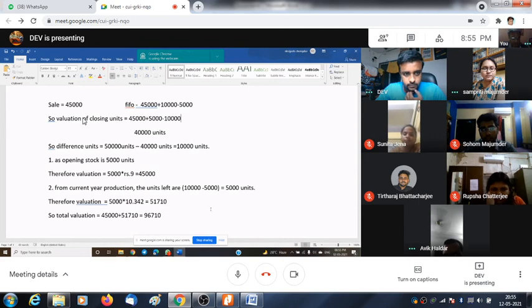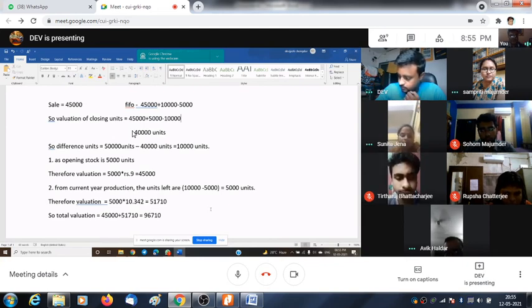First, your motto will be to compute the production unit. But if we apply this concept, the production unit doesn't come. Are you getting the production unit or not? No, we are not getting the production unit. So this equation doesn't hold good, because the basic equation is, again I am repeating: production equals sales plus closing stock of finished goods minus opening stock of finished goods. This will give you the total production.